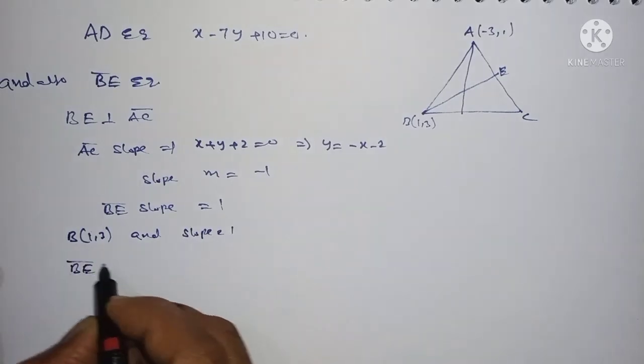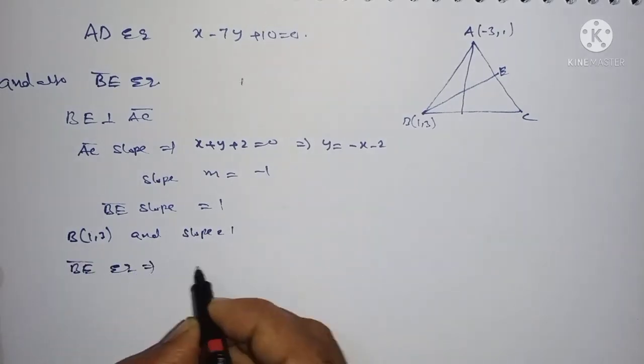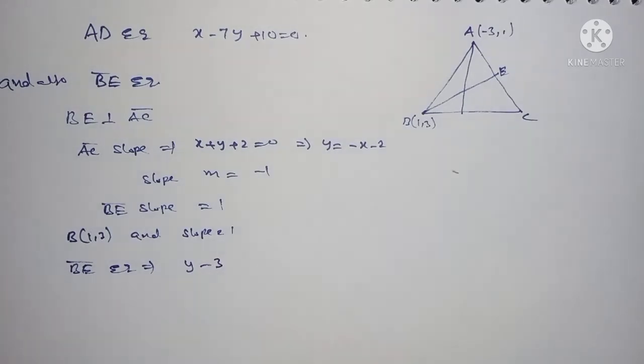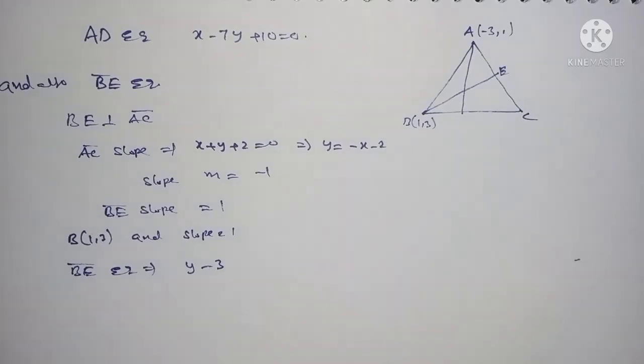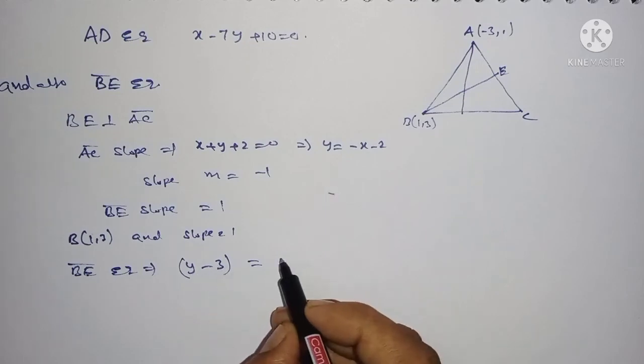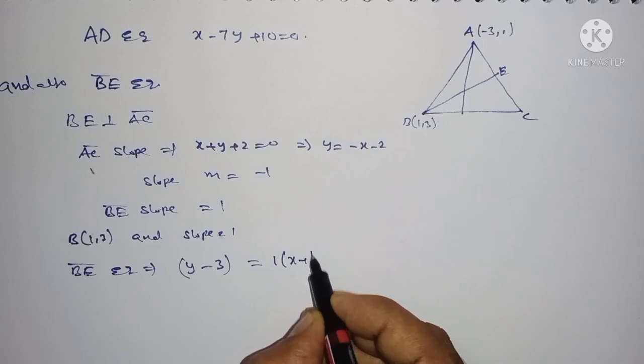The BE equation: y minus y1 is equal to m into x minus x1, y1 means 3.